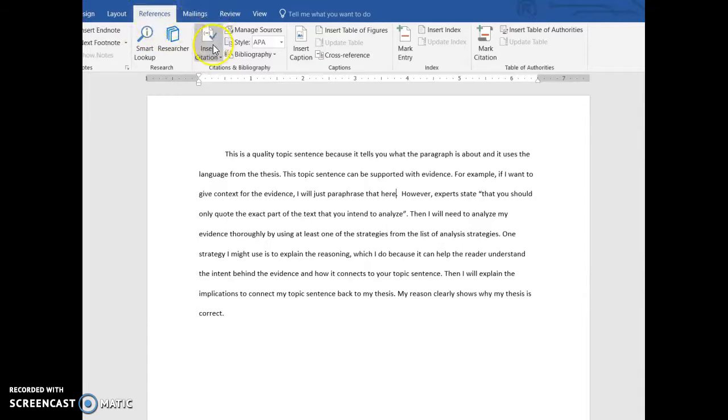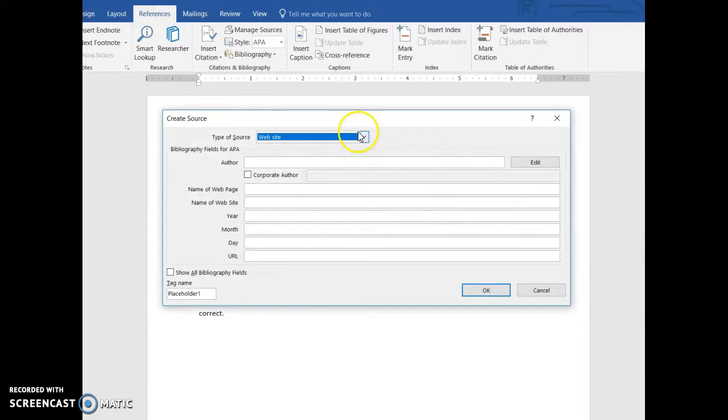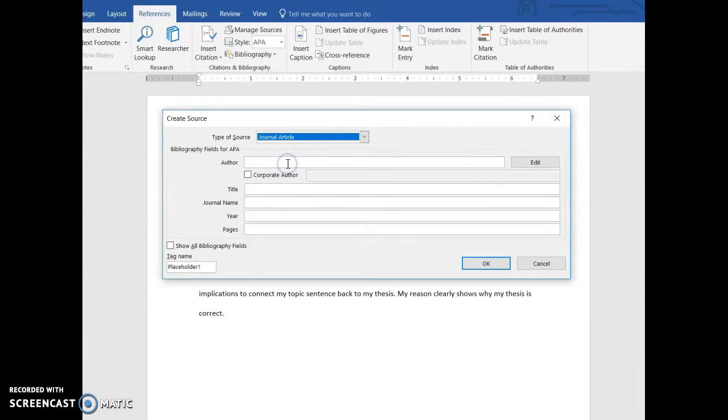So here in References tab, I can go to Insert Citation, and I can go to Add a New Source. Here, I'll get a little box that'll tell me all of the different types of sources that might be applicable to my evidence. So I'm just going to pick the one that sounds most like where I got my research. And in this case, we'll go with a journal article.